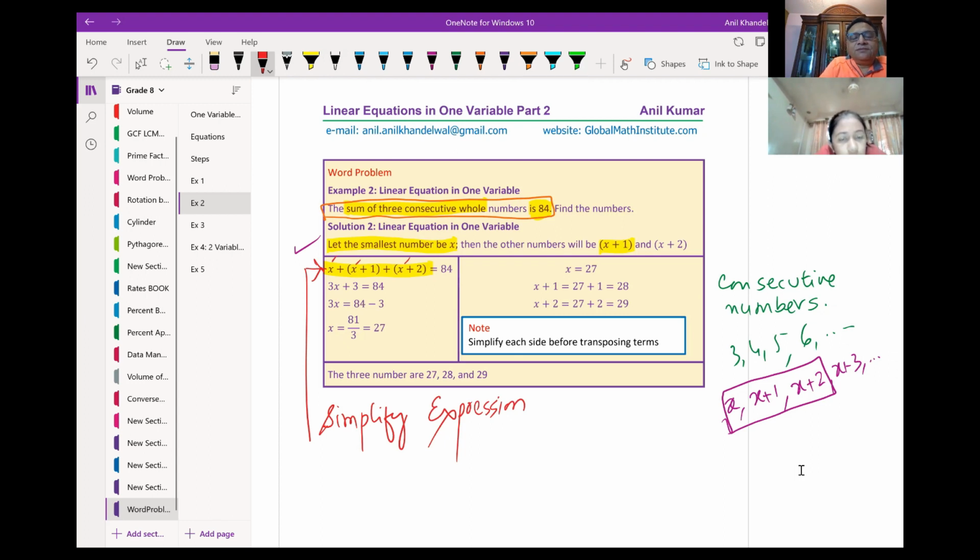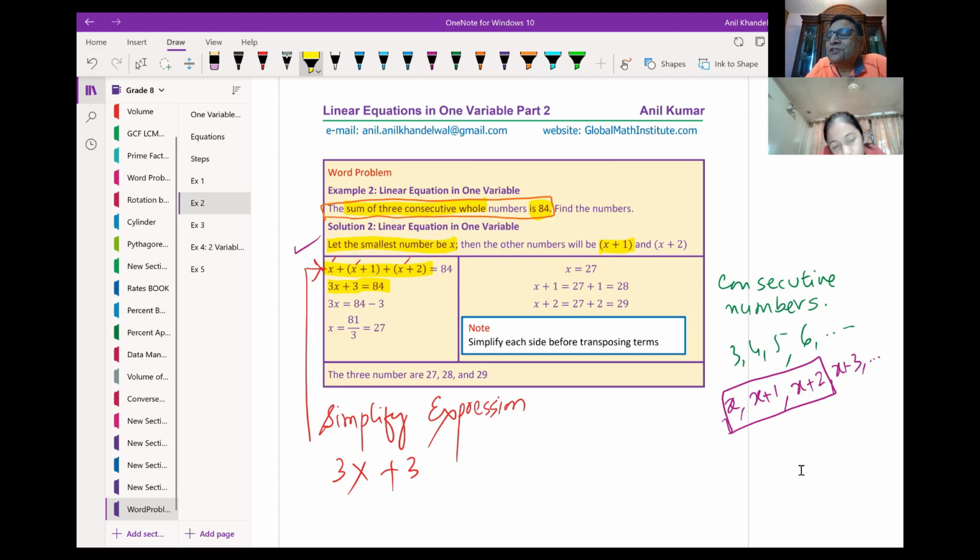How many x's are there? 3x. And add the numbers. 1 plus 2, you get 3. Is it okay? Yes. So we have simplified the expression. We get 3x plus 3 equals 84. Is it okay? Yes.